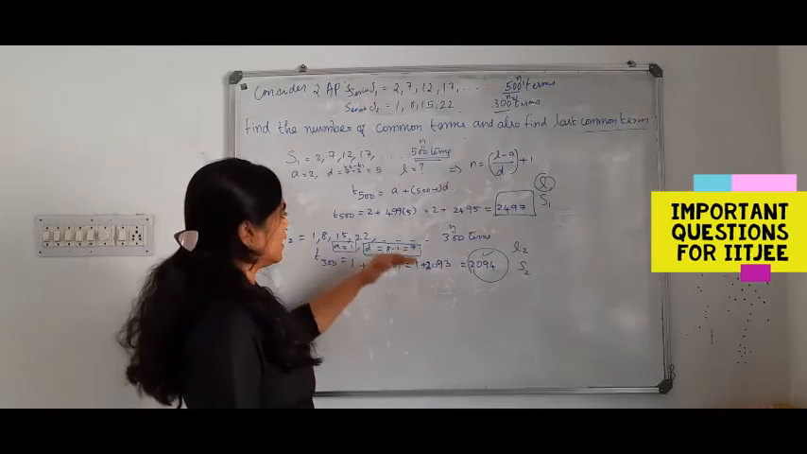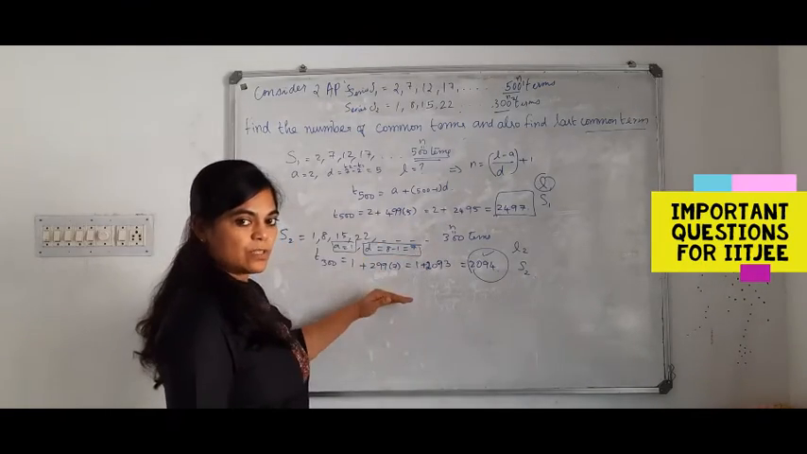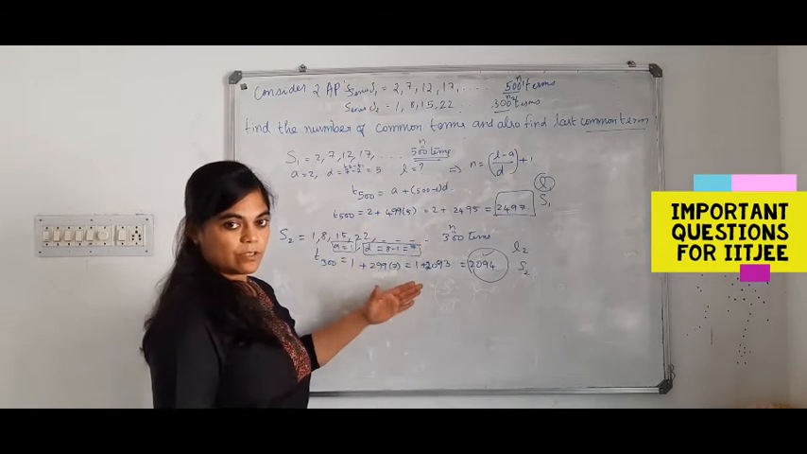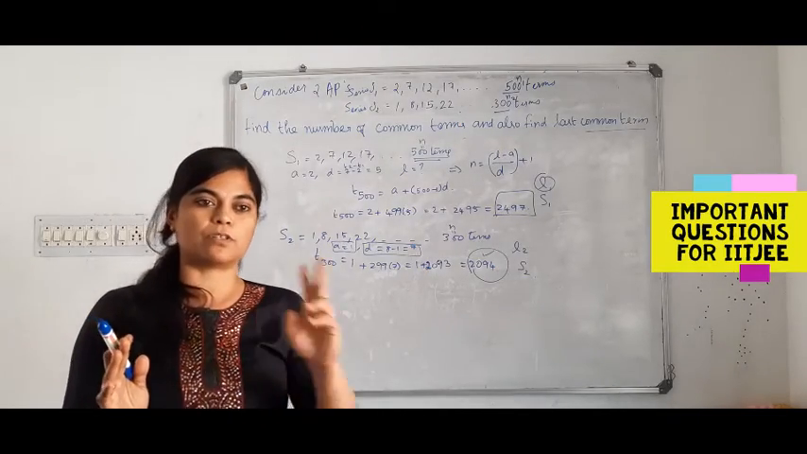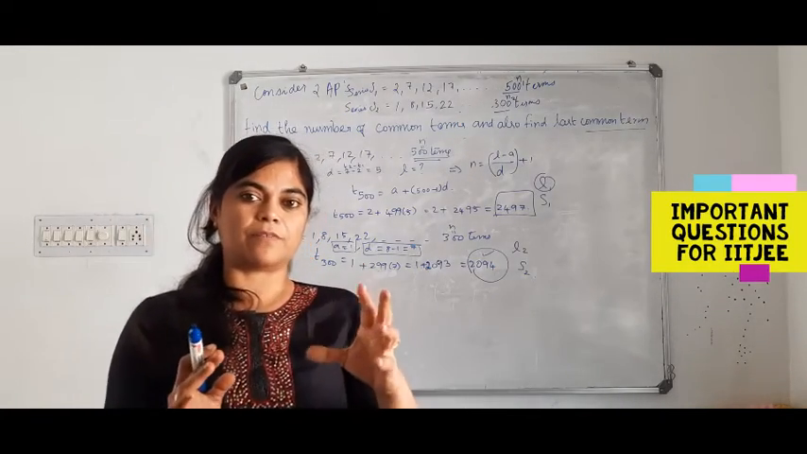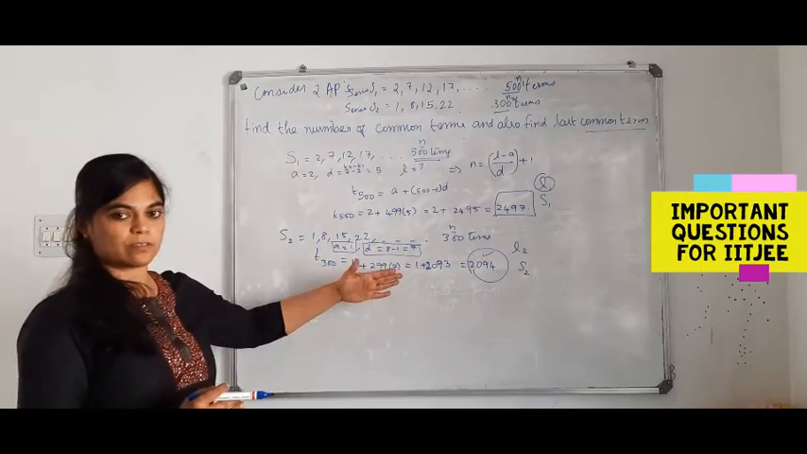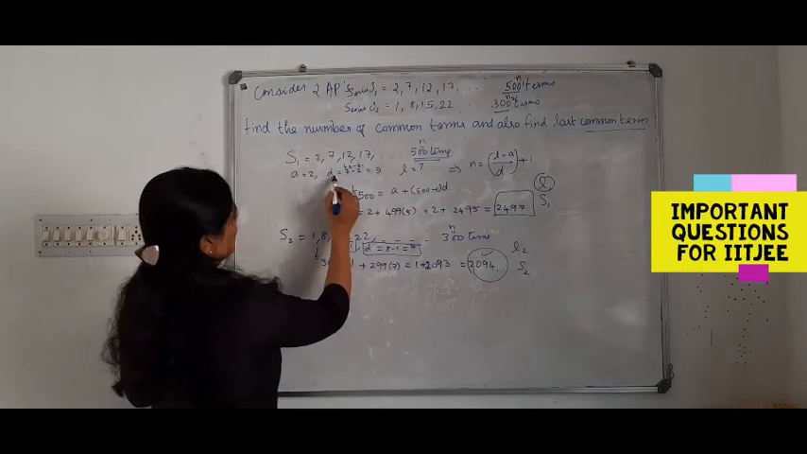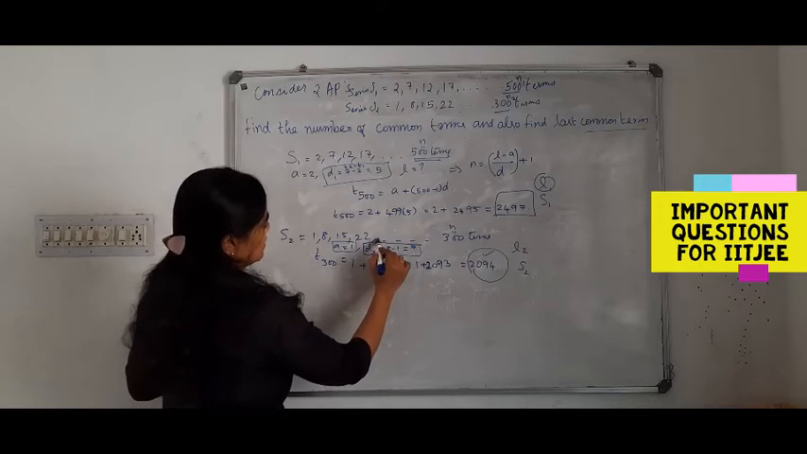Now we are going to find the common terms between these two series. What would be the common terms? We are now going to find. There is a common difference between the common terms of the two series, right? That common difference should be the LCM of the given series' common differences. D1 is equal to 5 and D2 is equal to 7.